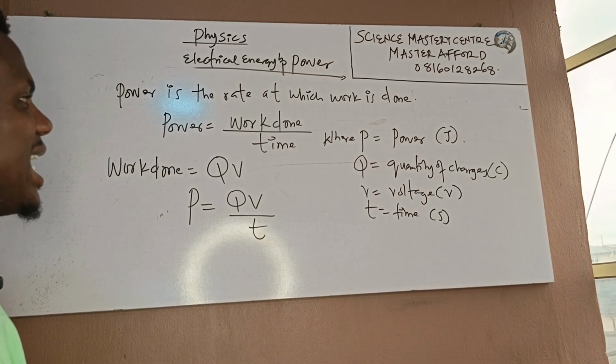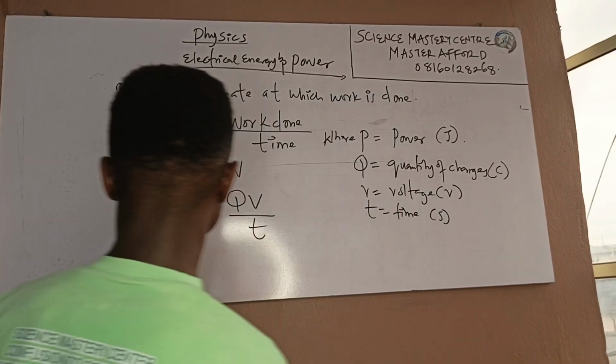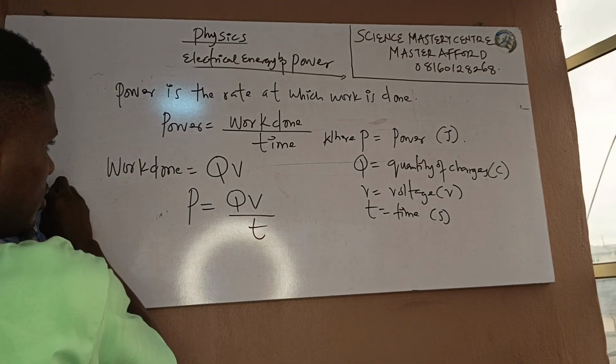So power is the rate at which work is done. Let's move on. I can clean this place now.